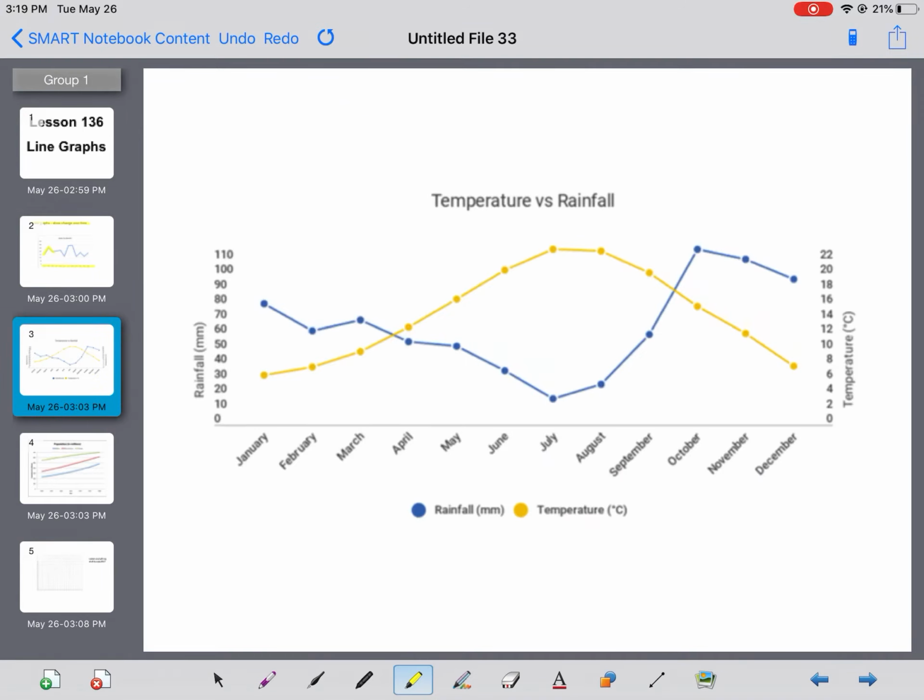And just like bar graphs can have two bars, line graphs can have two lines, which is useful if you're comparing more than one thing. Here we're looking at rainfall and temperature over the course of a year, so the change over time. There are two different lines. And just like with bar graphs, if you had two bars, for line graphs, if you have two lines, you need to have a key to let the person who's looking at your graph know what each of the lines means.